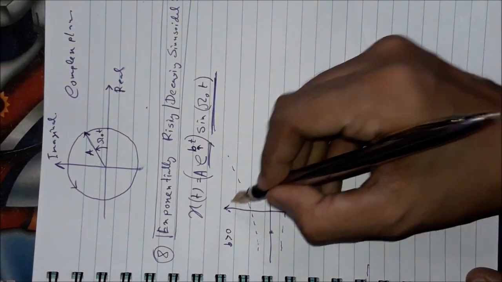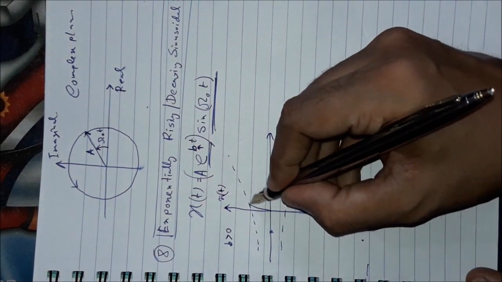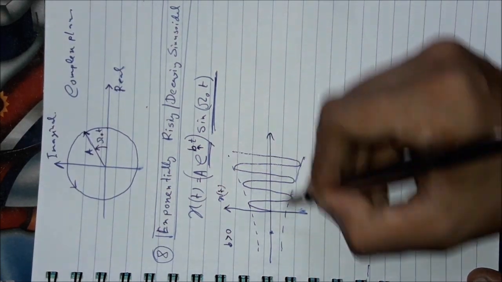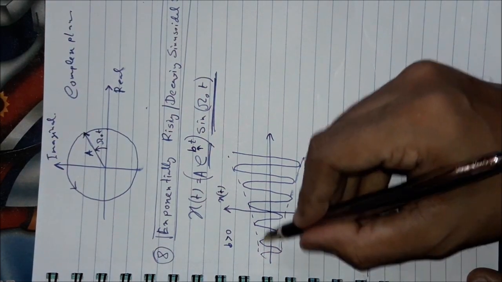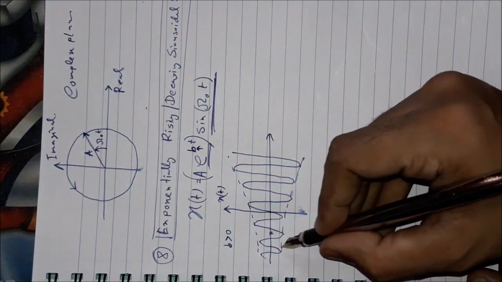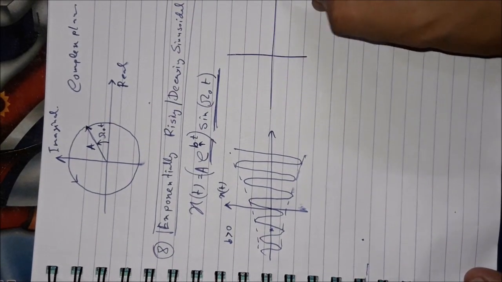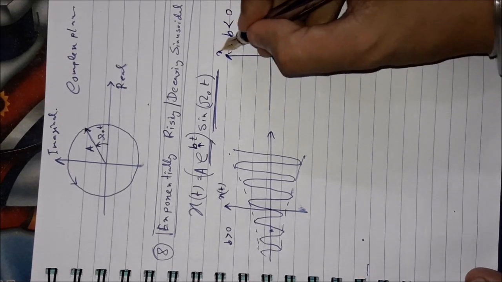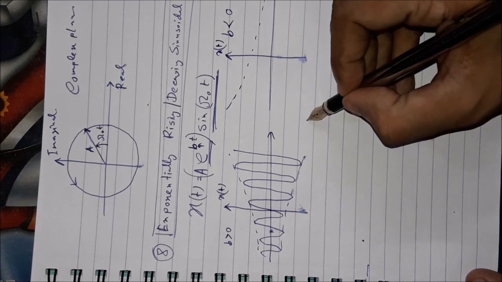just like the exponential curve, and sinusoidal quantity will start like that. That means it is the actual time variation. So the amplitude of the sinusoidal signal is varying exponentially, and for the time constant less than 0, your signal will be exponentially decaying.